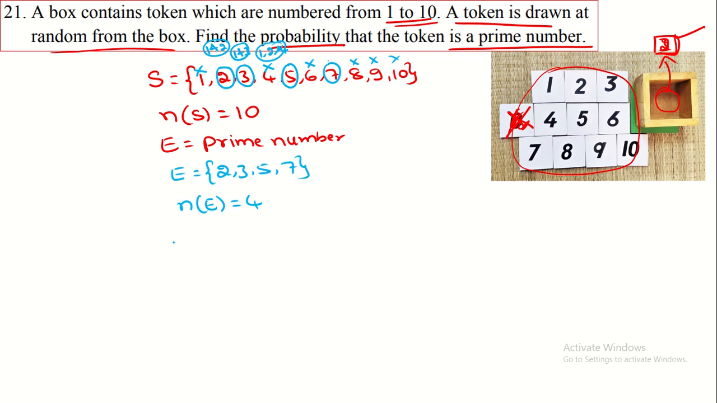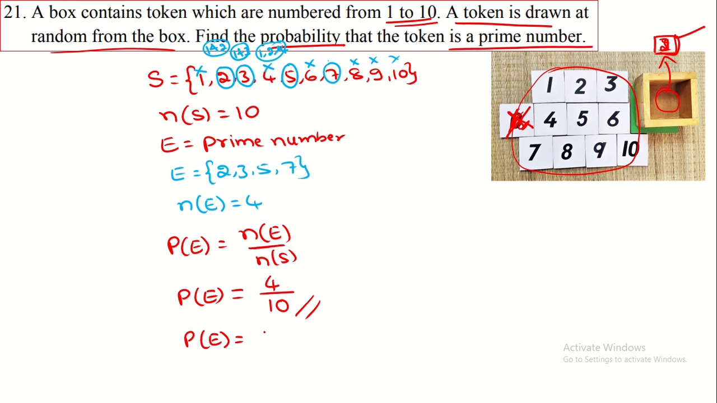Now we have to find the probability. The probability of getting a prime number, P of E, is equal to n of E divided by n of S. That is equal to n of E is 4, n of S is 10. This is the probability of getting the prime number. Or you can simplify this one also. You put this as the answer, or you simplify it and get 2 by 5. Both are correct answers. Then we move on to the next one.